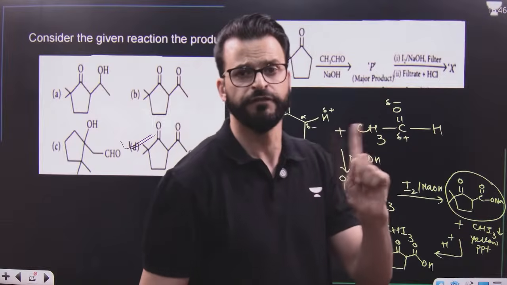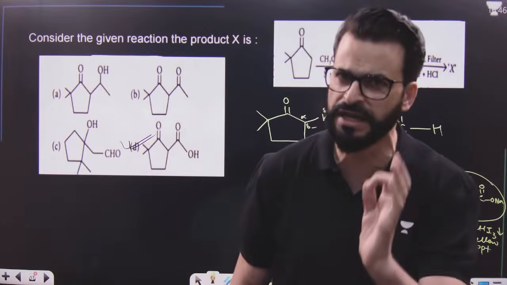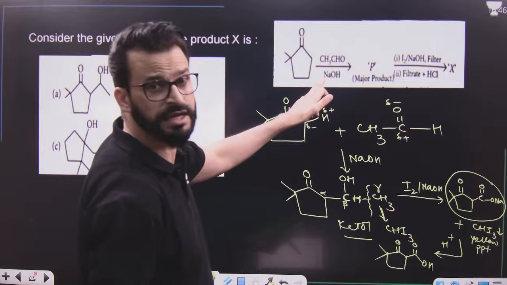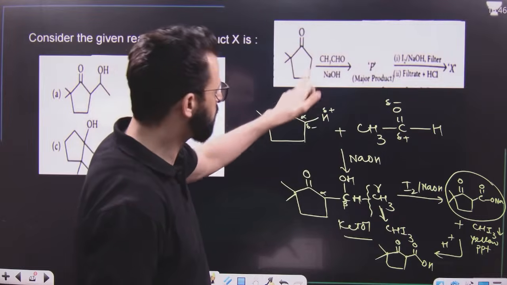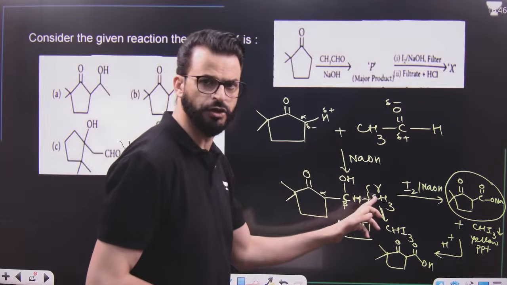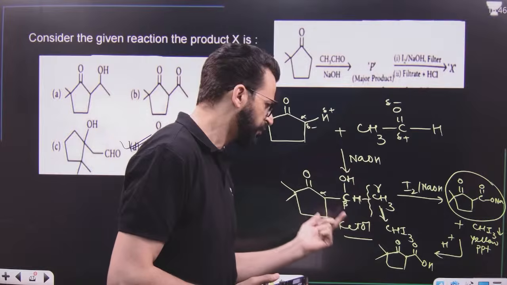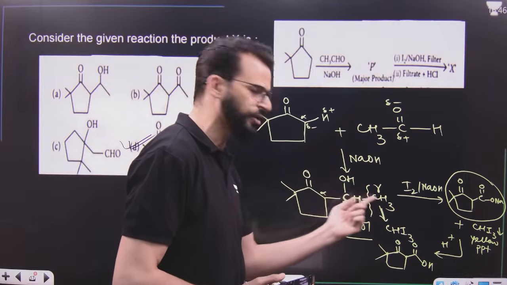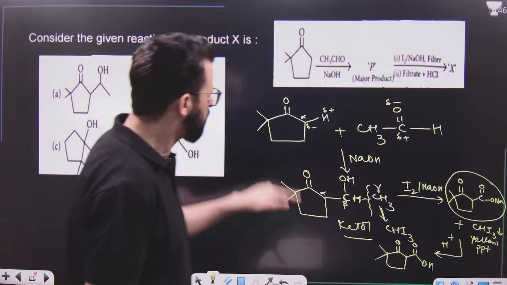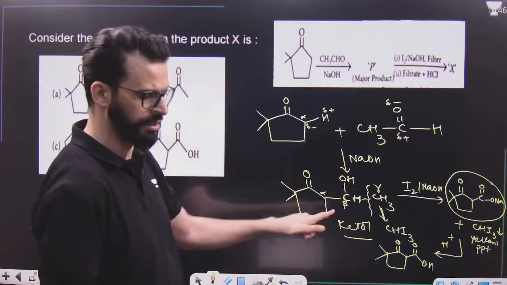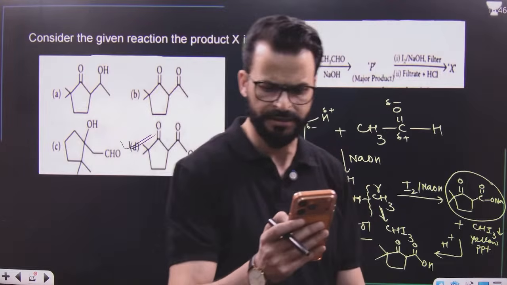Otherwise, you never form alpha beta unsaturated until and unless heat is there. As heat is not there and the gamma position is not having any double bond, we form beta hydroxy aldehyde or beta hydroxy ketone, depending upon whether it is ketone or aldehyde. I hope this point is clear.